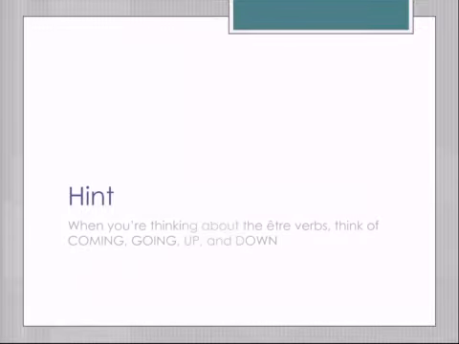Here's a hint. If you have trouble remembering which verbs use avoir and which verbs use être, tell yourself that when you are going to use an être verb, the verb will probably talk about coming, going, up, or down. So, coming over to a house, going or leaving a house, going up the stairs, and going down the stairs. Coming, going, up, and down. The avoir verbs are going to be the actions you do at the house. Téléphoner, regarder un film, boire du café, cuisiner, faire les devoirs.